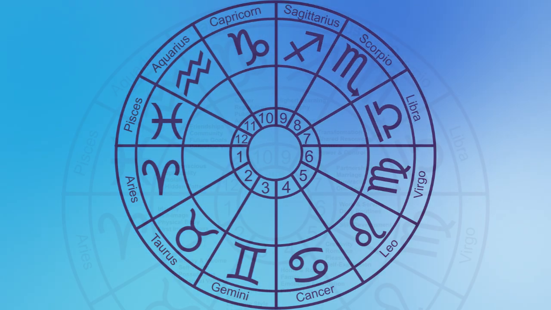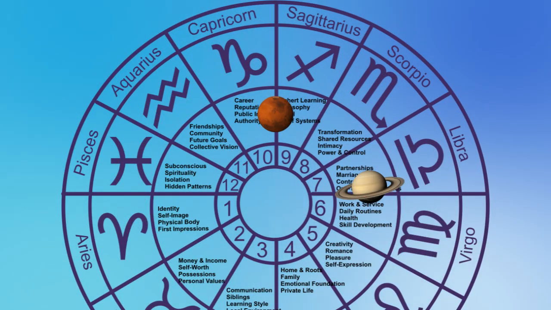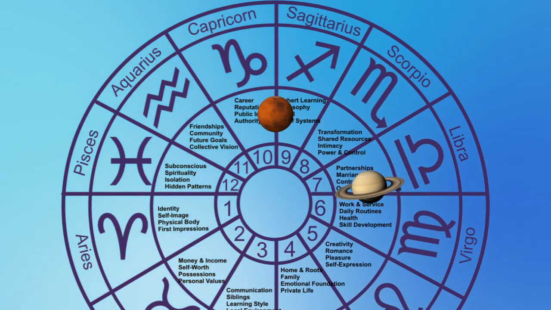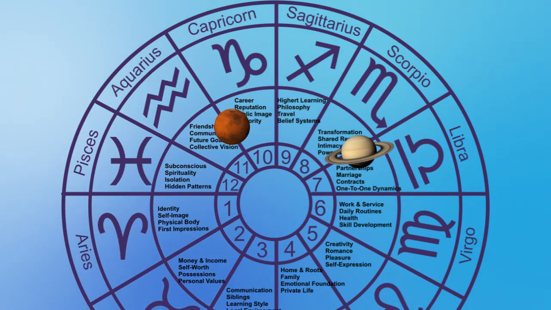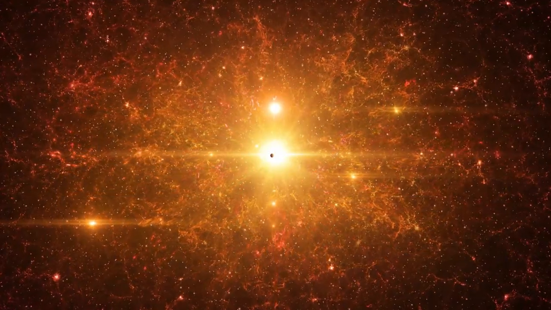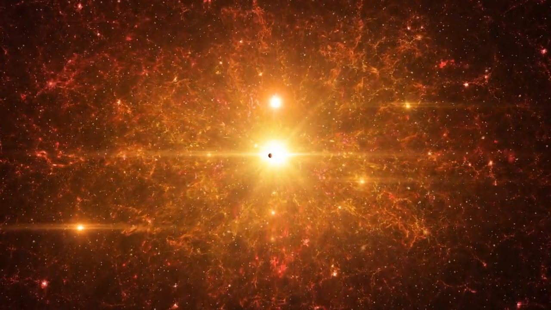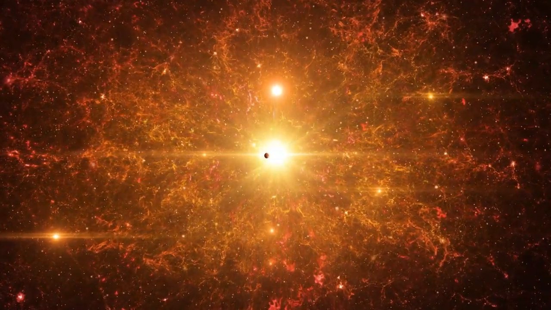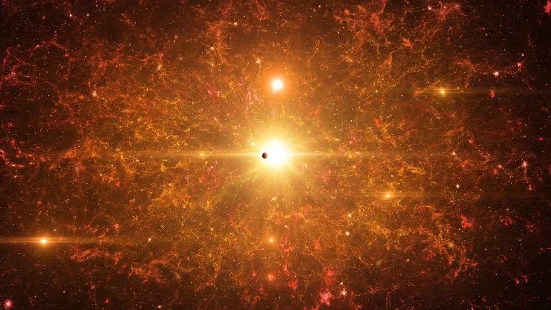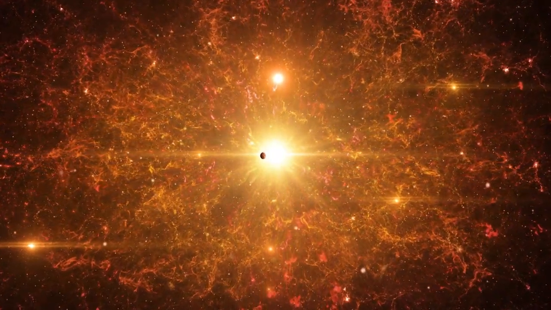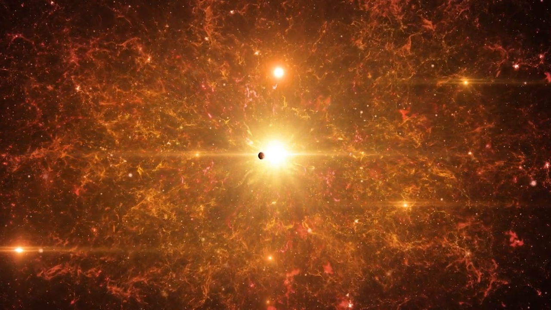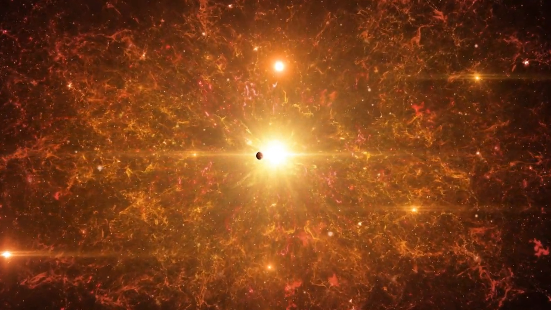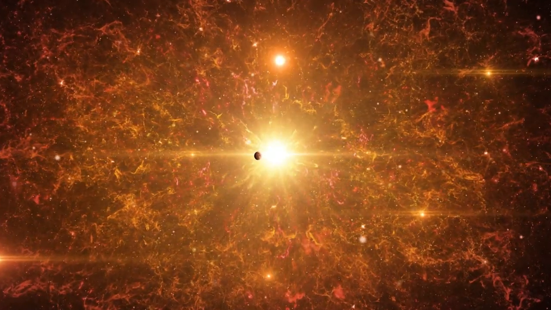If the aspect occurs in career houses, it may show struggles related to work or authority. If it occurs in relationship houses, it may show tension with other people. Aspects are important because they connect the chart together. Without aspects, the planets would each act separately, but aspects show how the different parts of a person's life and personality influence one another. This is why astrologers often say that aspects are what turn a birth chart into a complete story instead of just a list of placements.